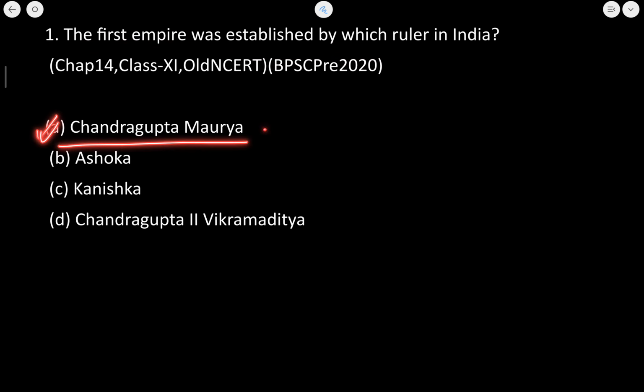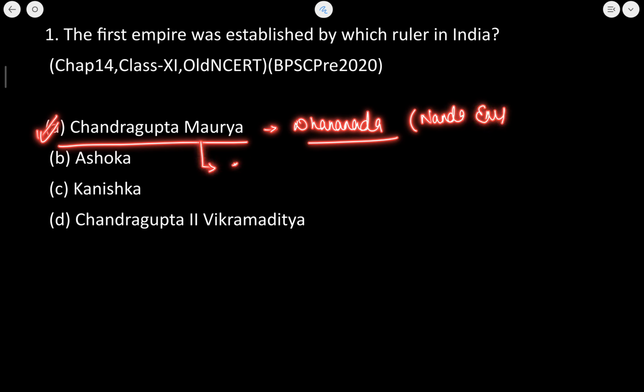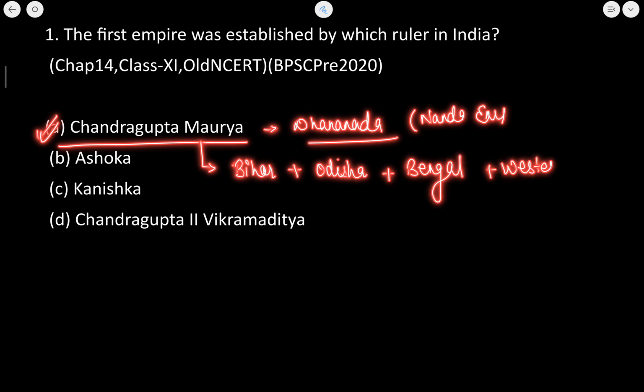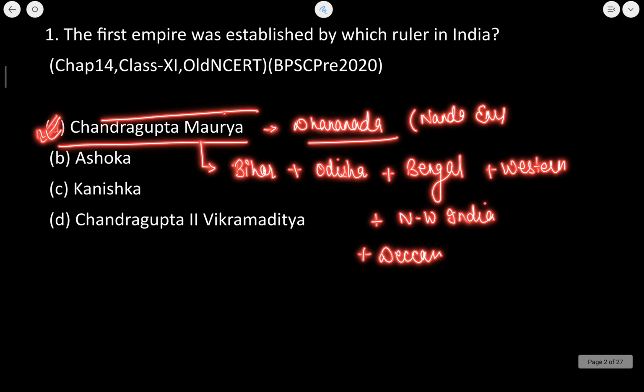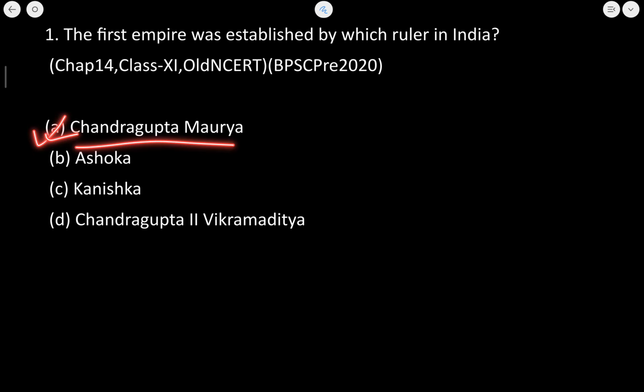Chandragupta Maurya defeated Dhananand of the Nanda Empire, and the empire of Chandragupta Maurya reigned over parts of today's Bihar, parts of Odisha, parts of Bengal, Western India, and parts of northwestern India, and some part of the Deccan was also under the control of Chandragupta Maurya. So this is the exclusive information. So the correct answer to this question is Chandragupta Maurya.